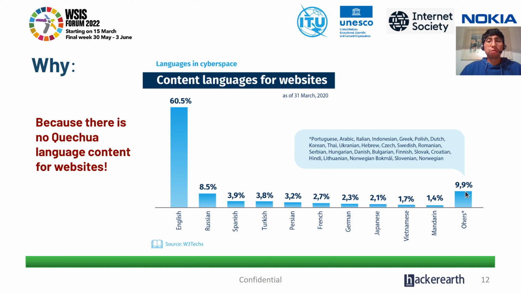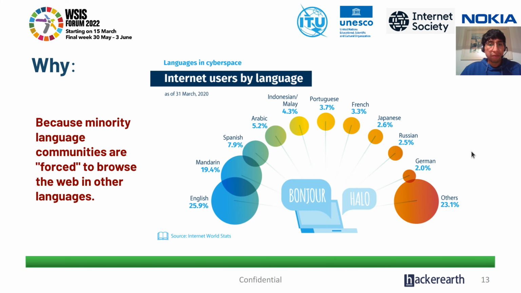We are not really represented on the web, and we are not generating content in the Quechua language on websites. So we have to do something about this. Another reason is that we don't feel represented on the internet in general. We are kind of forced to browse the web in other languages like English or Spanish.